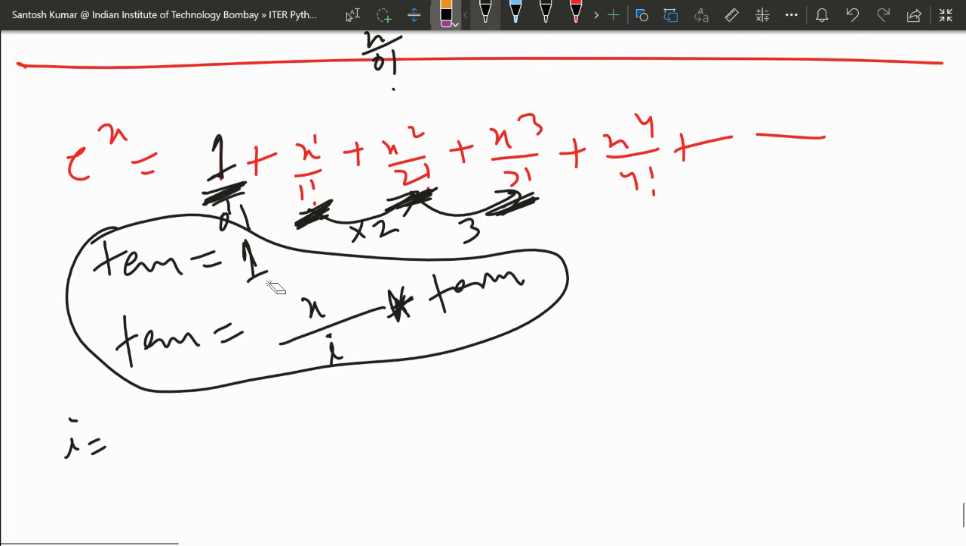It is not alternate, like 1, 3, 5, 7. Here it's actually 1 into 2, 2 into 3, 3 into 4. I mean, you just multiply by one number, so it will make it.